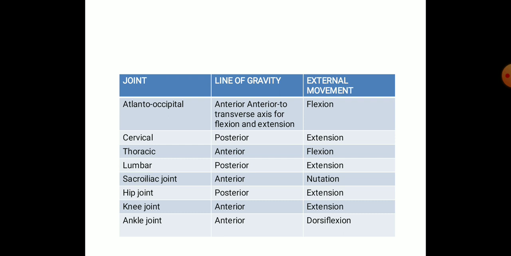In the sacroiliac joint, it passes anterior to the joint, and it will cause some nutation forces. And in the hip joint, it passes posterior to the greater trochanter or the hip joint, and it will cause an extension movement. In the knee joint, it passes anterior to the axis of rotation, or through the knee joint, and it will cause an extension movement. And in the ankle joint, it passes just anterior to the ankle joint, and it will cause a dorsiflexion movement.